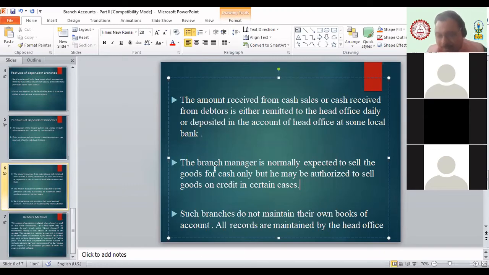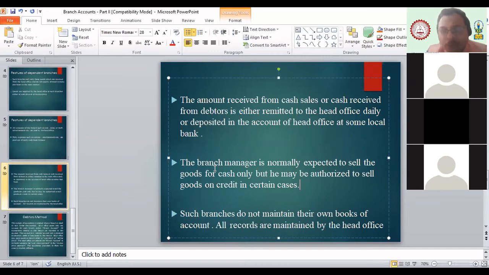Branch manager तो see, as it is a dependent branch, beta, for every transaction they always need the help or the decisions from the head office ना. They need instruction from the head office. अभी suppose मेरे पास ऐसी 25 ब्रांच है पूरे देश में, ओके और यहाँ पे मैंने उनको अलाउ कर दिया बेचो, उधारी में भी बेचो चलेगा. Then what will happen? There are chances I lose my money in bad debts, because ब्रांच मैनेजर ने तो यही बोलना है ना कि भाई मैं तो डिपेंडेंट ब्रांच हूं, मैं रिकॉर्ड भी नहीं रखता हूं, मैं कैसे ट्रेस करूं और कौन पीछे भागेगा बैड डेट्स के.